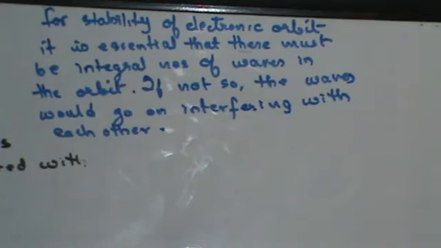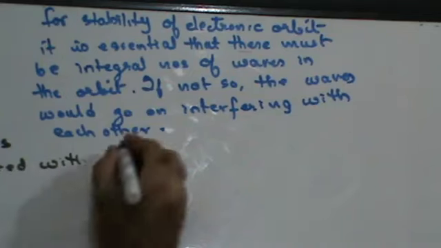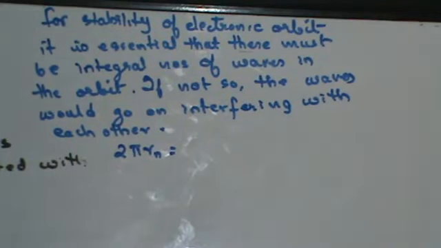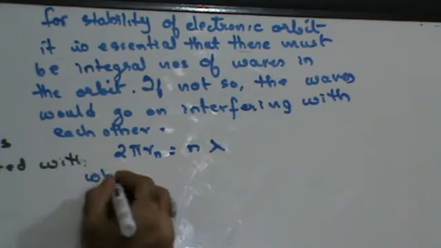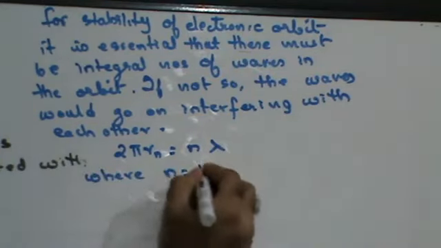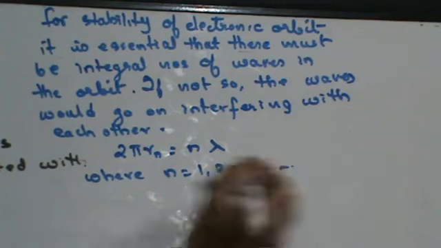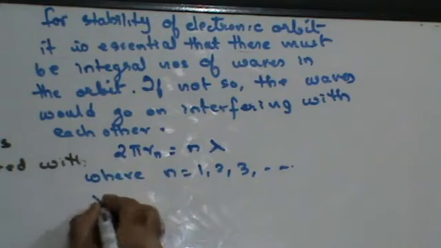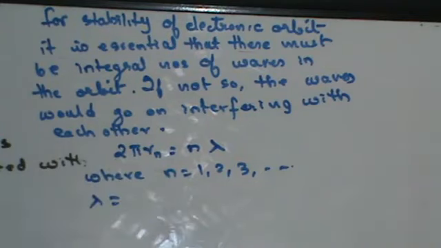That means I can therefore say that 2 pi r_n, the circumference, should be equal to n times lambda, where n has to be an integral number, where n is equal to 1, 2, 3 and so on, right? Why did I consider 2 pi r?